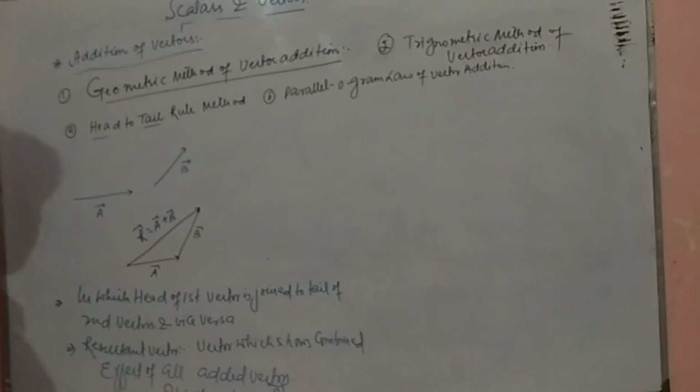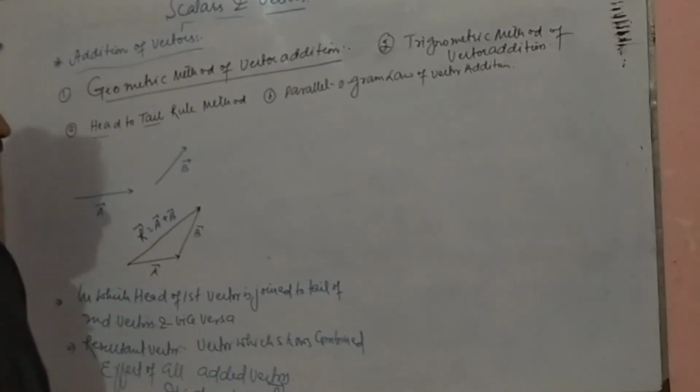So this is the resultant vector, and why do we use the head to tail rule method?